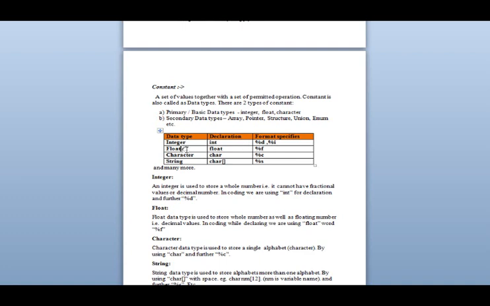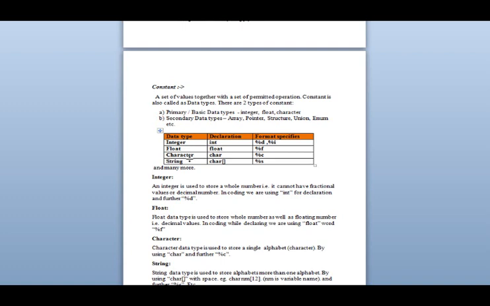Then the data type is float. If the number is with a decimal point, then for declaring we have to use float, and for further use you have to use %f. In the same way for character. Character is a single alphabet. Listen properly. For a single character, that is a single alphabet, we use the word character. For that we have to write char. For further use we will use %c.